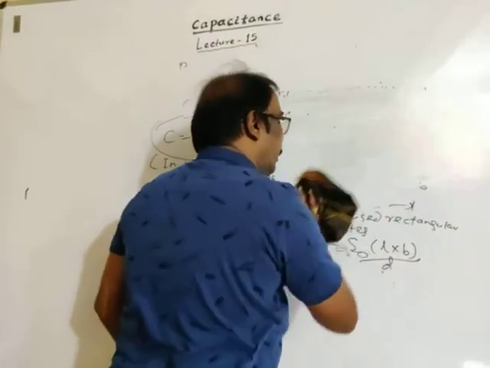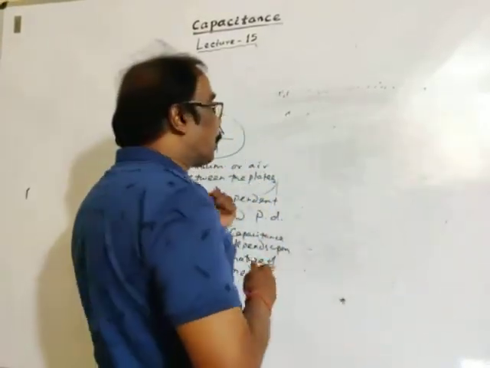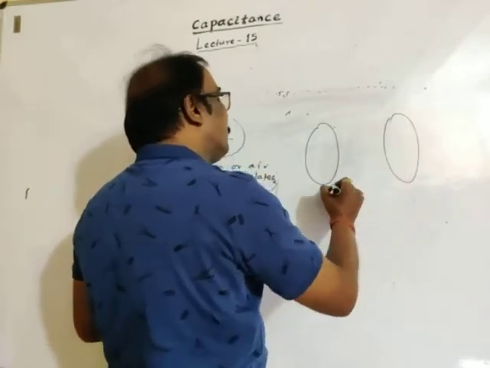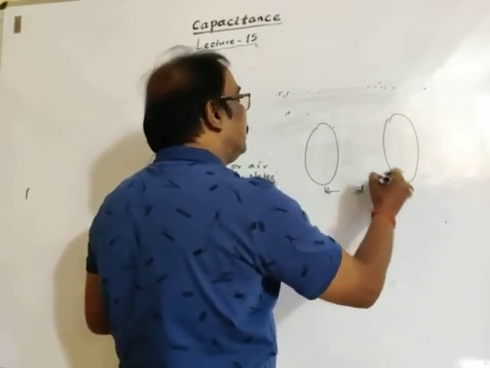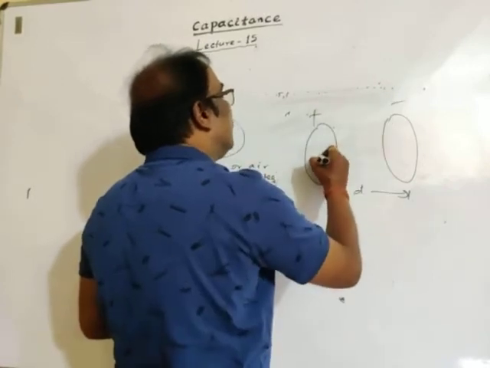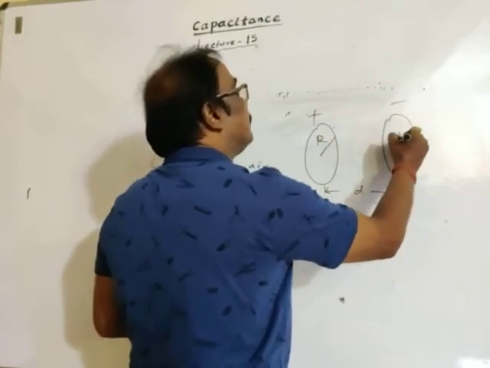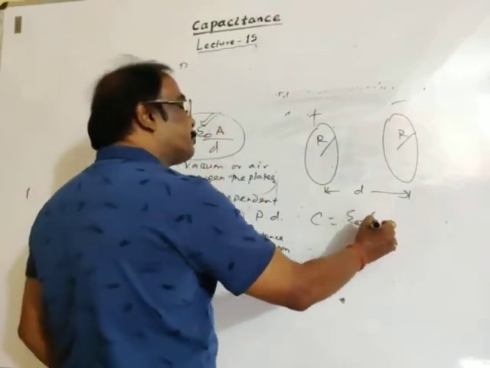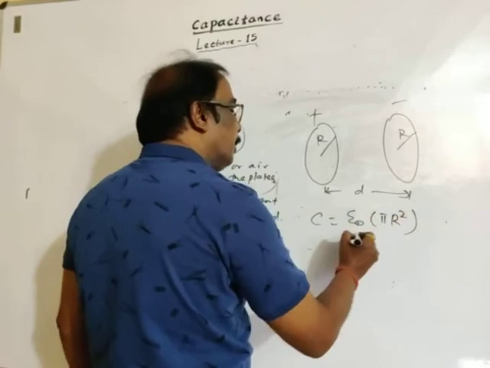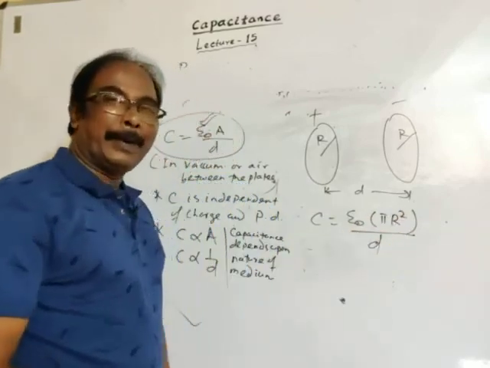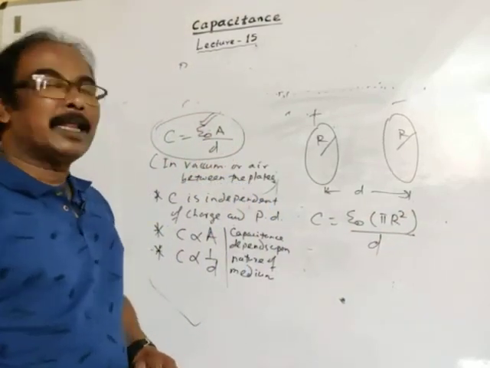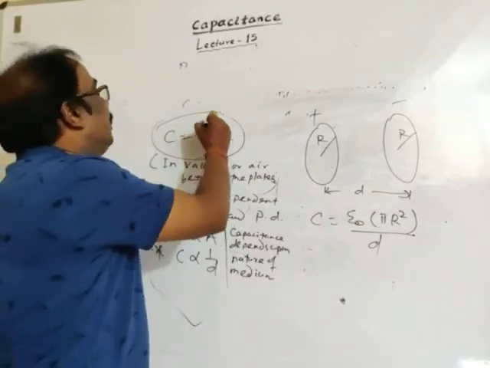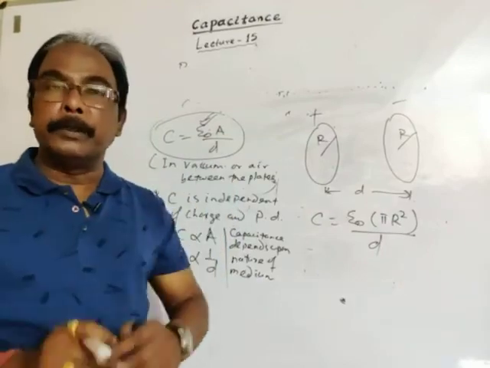Now let's consider two circular plates. Any shape we can use. This is a circular plate, this is a circular plate. Distance between them is D. This is positive, this is negative. Let the radius of each circular plate be R. Then capacitance is epsilon naught into area, where area is pi R square, divided by D. So this is about the capacitance of a parallel plate capacitor with air or vacuum in between the plates.